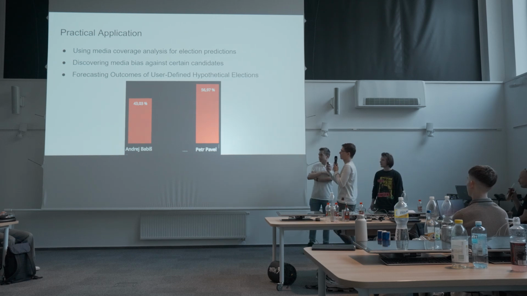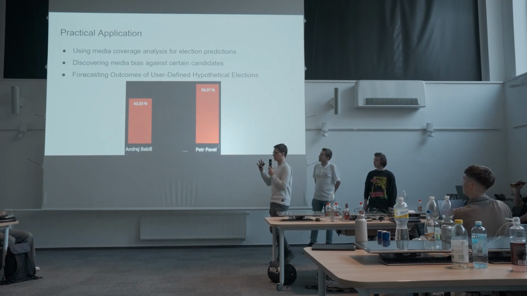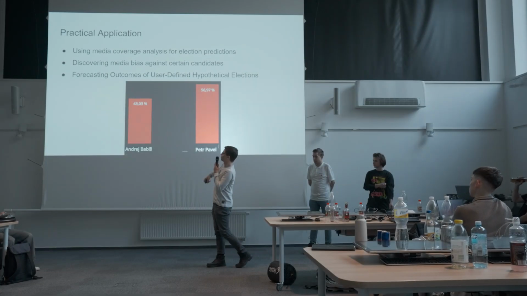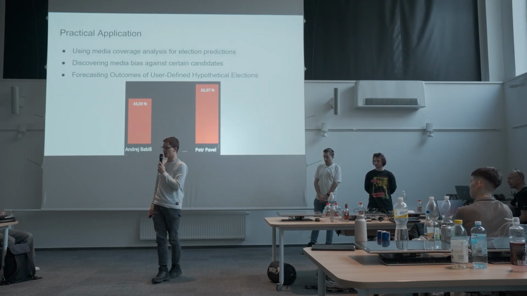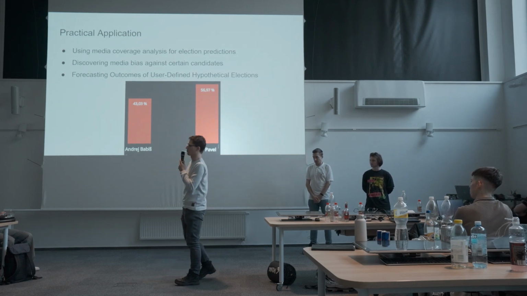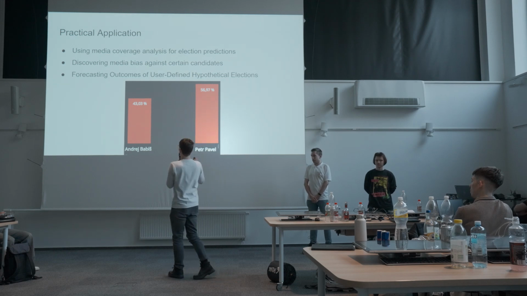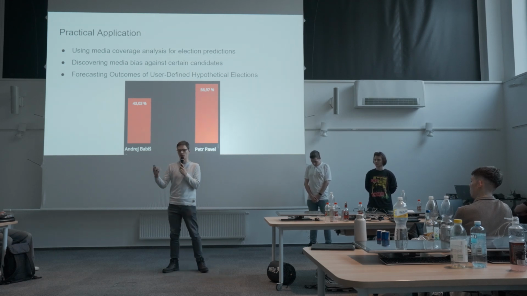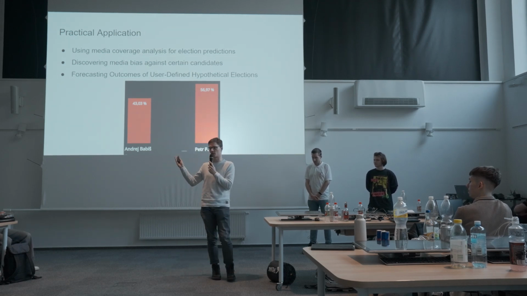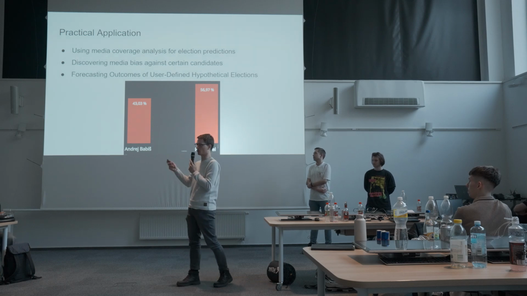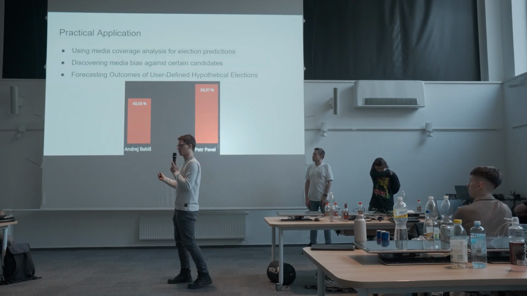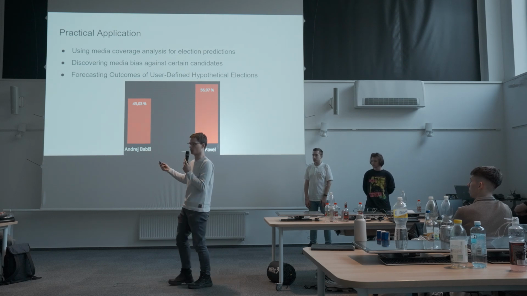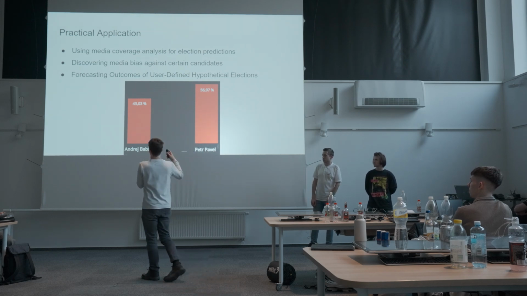So we had three goals. One of those, the main one, was using media coverage analysis for election predictions. We have a list of elections from the past 6 years, from 2018, and we compare the actual results versus the predicted ones.